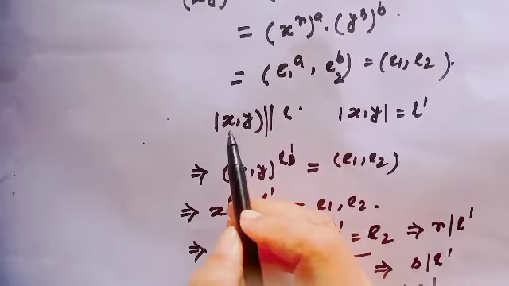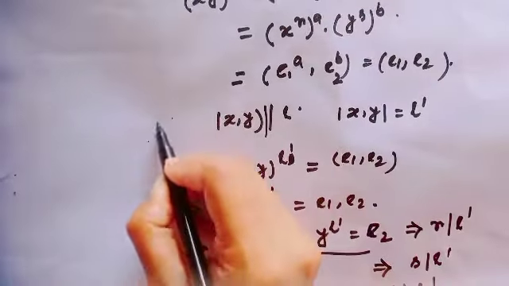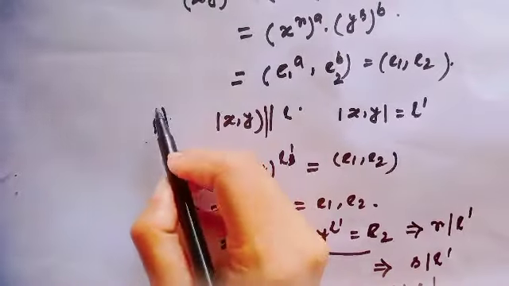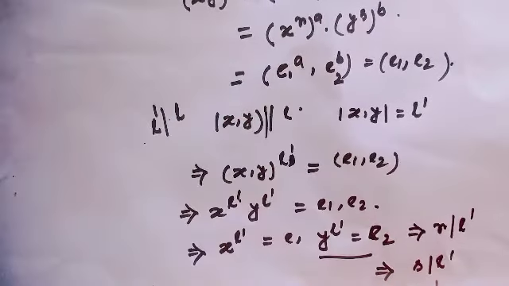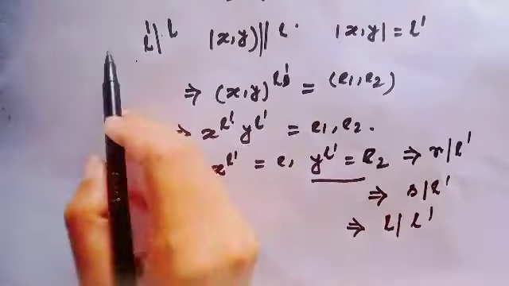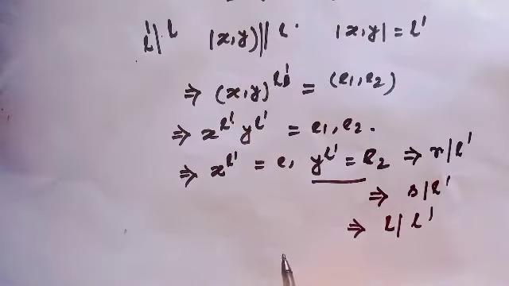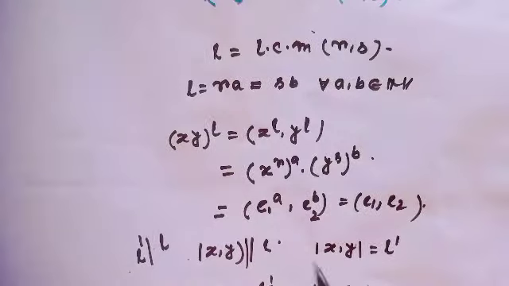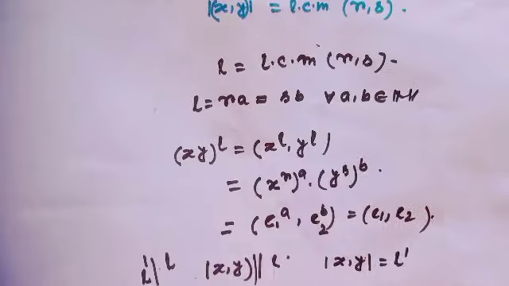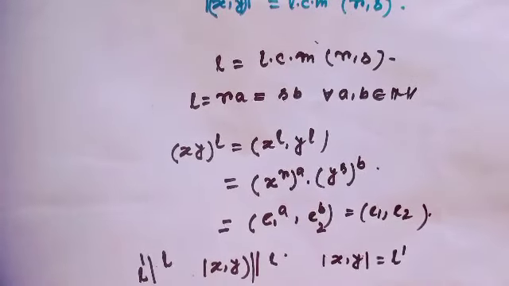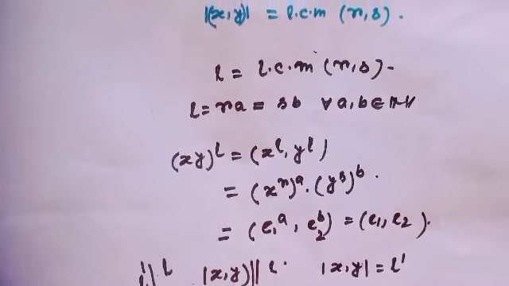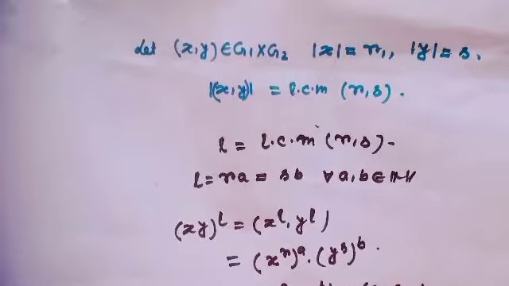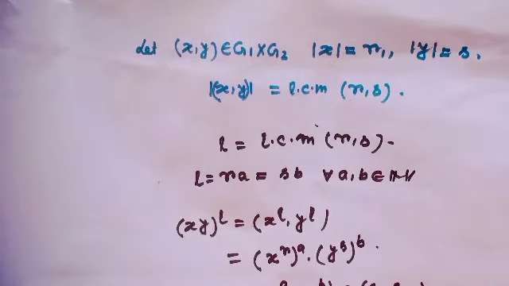But here I have got L' divides L. That means from this we can tell L equals L'. That means order of (x, y) equals L, and L equals the LCM of r and s. So our proof is done.